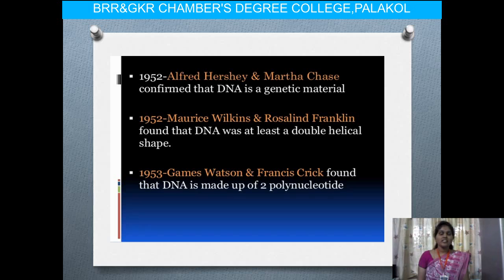B-DNA was first discovered, and how DNA works and how its structure is arranged, that elucidation and confirmation was given by Watson and Crick.